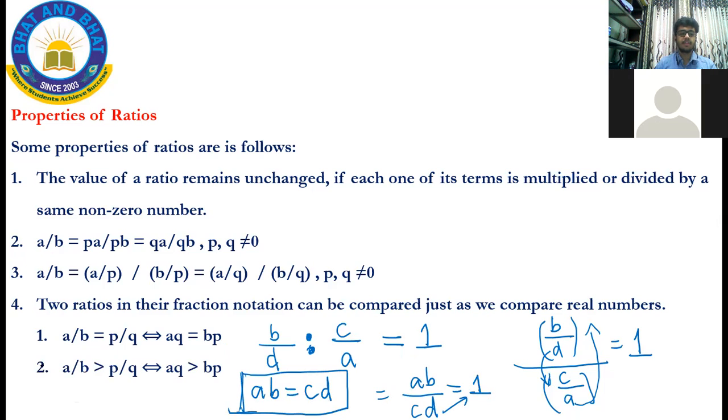Again, the second example over here. If A by B is greater than P by Q, this means that AQ is greater than BP. Any doubt till here? Yeah, Harit and Varshit, any doubt till here? Clear, sir.